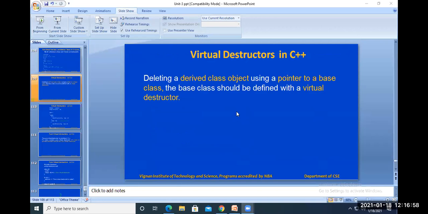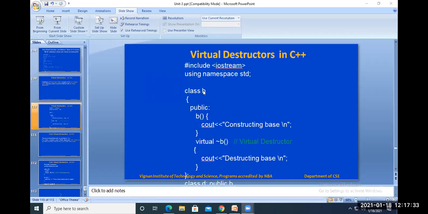So what we have to do here is delete the derived class object by using a pointer to a base class object. To delete the derived class object using a base class pointer, the base class should be defined with a virtual destructor. In the base class we have to declare a virtual destructor here, right? The purpose of a virtual destructor is to delete the derived class object by using the base class pointer.